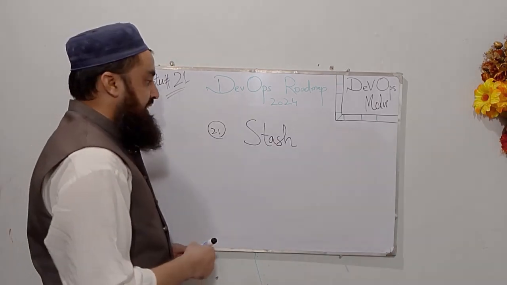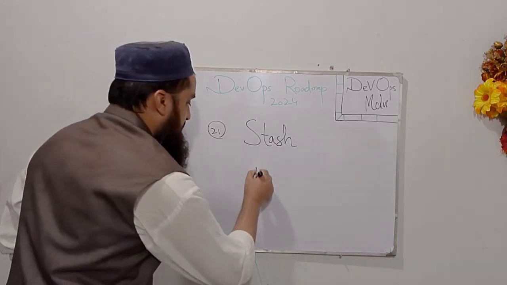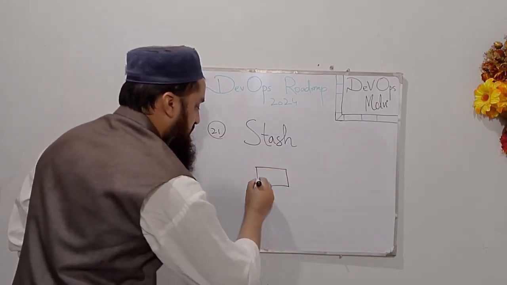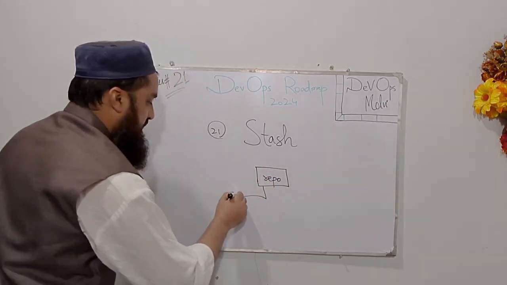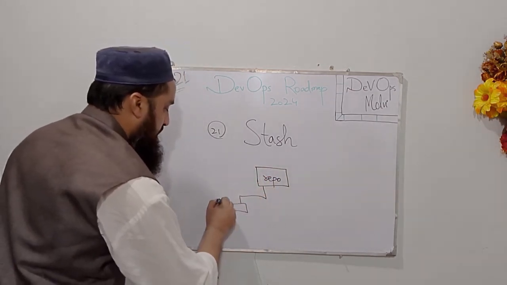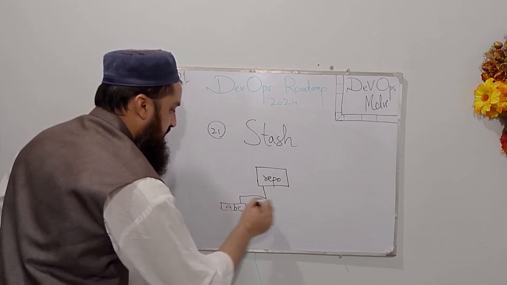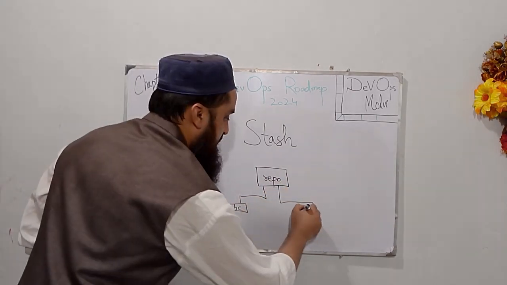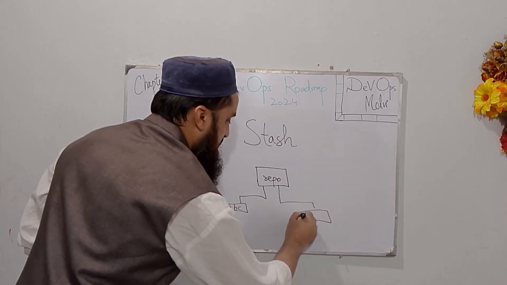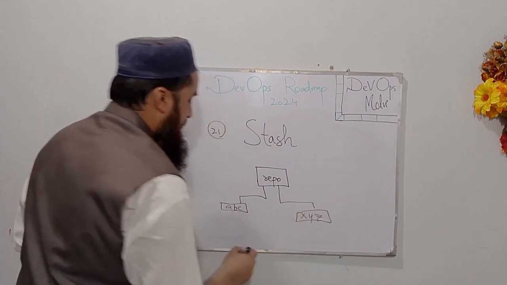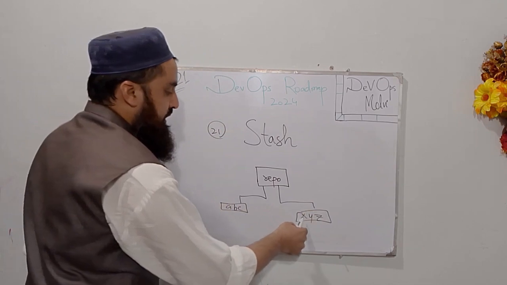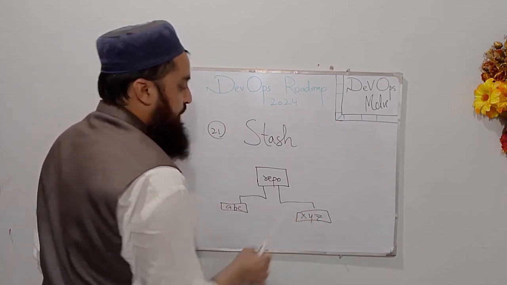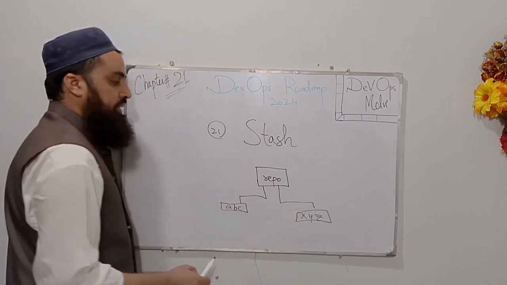So let me explain git stash with the scenario. I have this repository, okay, repo, and I have two branches in this repository. This is my branch ABC and this is my branch XYZ. I was working on branch ABC, but due to some emergency I have to switch to branch XYZ to finish up something.